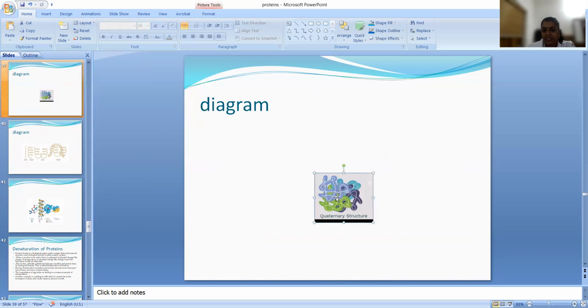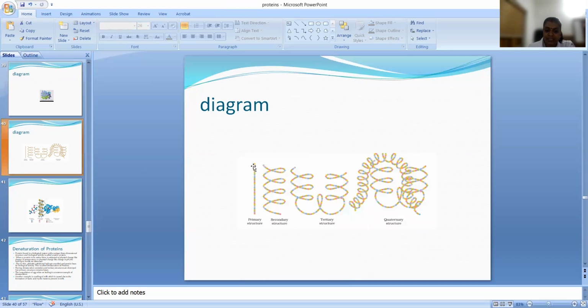Look here, different polypeptide chains are present, so that leads to the formation of the quaternary structure. So this is primary, the sequence. Secondary, the coiling. Further coiling results in tertiary structure. And if other protein chains are also included here, then it results in a quaternary structure.